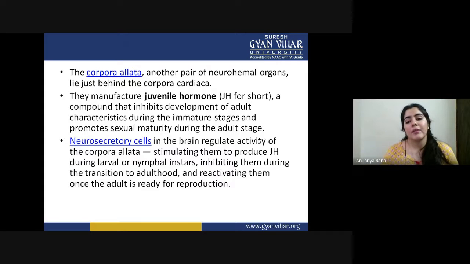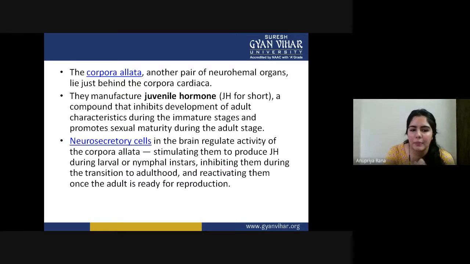Neurosecretory cells in the brain regulate activity of the corpus allata, stimulating them to produce JH during larval and nymphal instars, inhibiting them during the transition to adulthood, and reactivating them once the adult is ready for reproduction. So basically, these corpus allata, which produce juvenile hormone, also work on the signal from the neurosecretory cells.